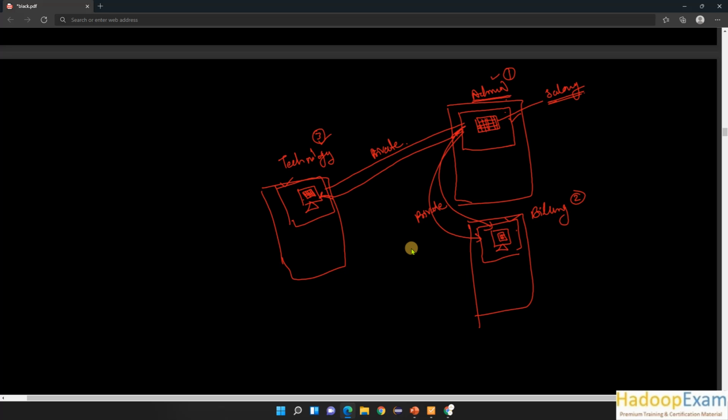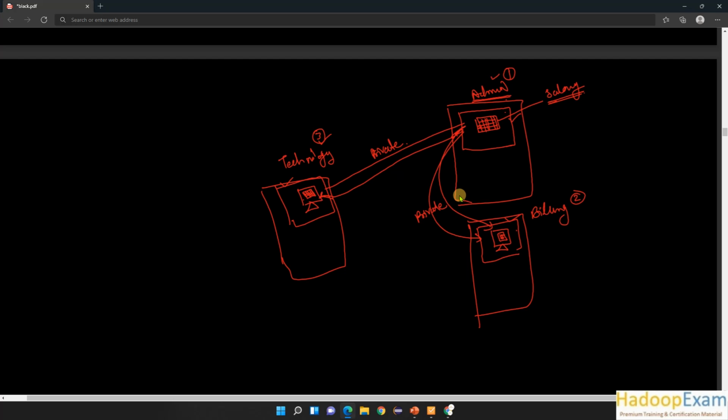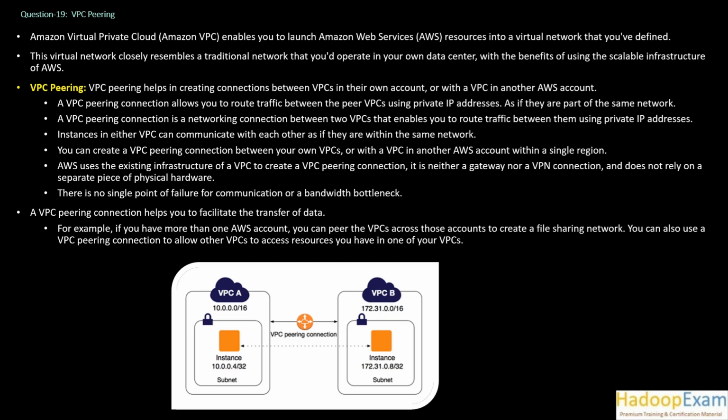VPC peering does not use the internet, it does not use a VPN connection, and it is not a different gateway. This is all Amazon's own infrastructure. There is no single point of failure for communication or bandwidth bottleneck when you use VPC peering, so no bandwidth issues. A VPC peering connection helps you facilitate the transfer of data.